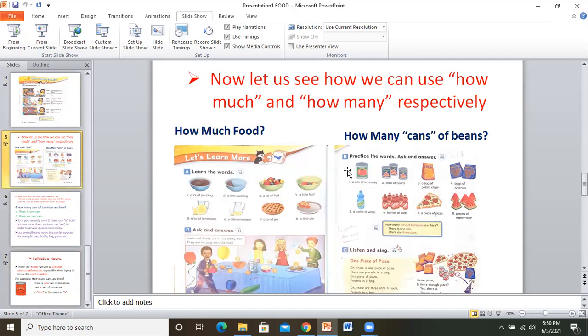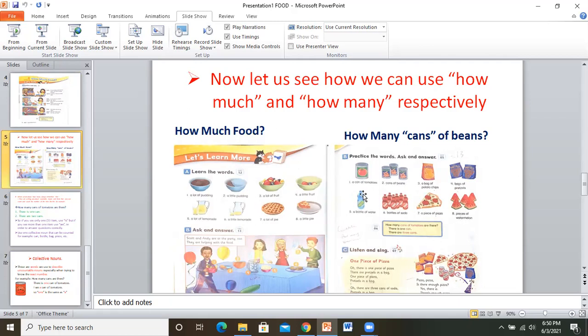We have how many cans of beans? We have a can of tomatoes. We have cans of tomatoes. We have a bag of potato chips. We have bags of potato chips. We have a bottle of water, bottles of water, a piece of pizza, pieces of pizza, pieces of watermelon.